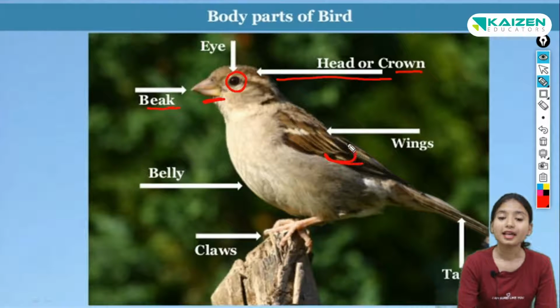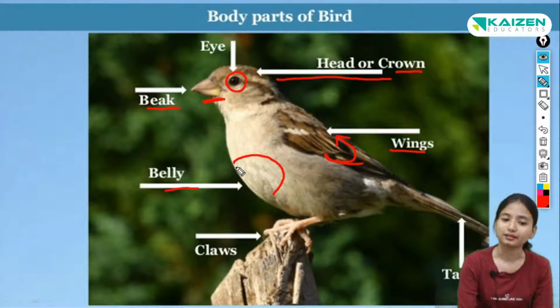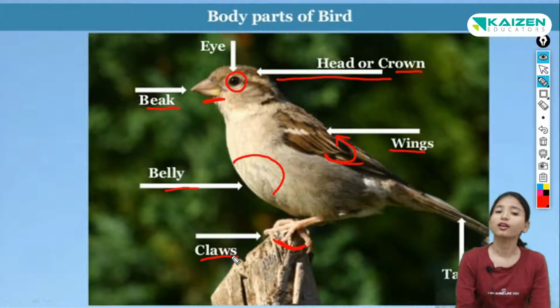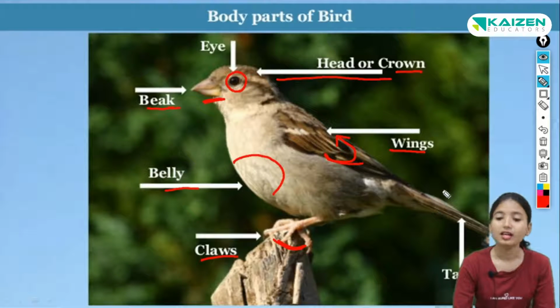Now these are the wings of the bird. The feathers are also called wings. Wings or feathers. Children, the stomach of the bird is called belly. Then can you see the feet of the bird? They are called claws. Then this is the tail of the bird.